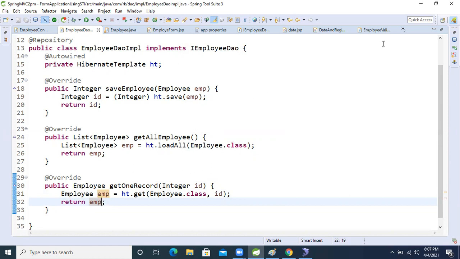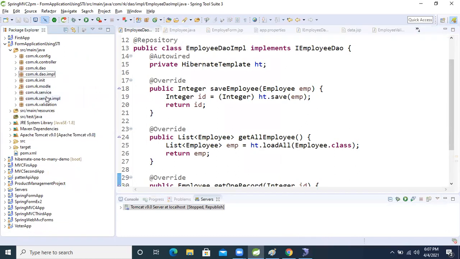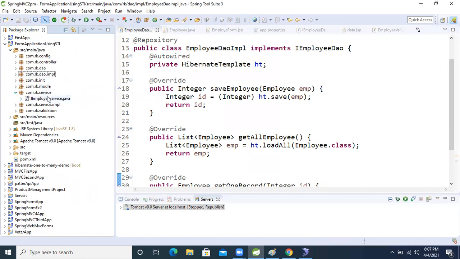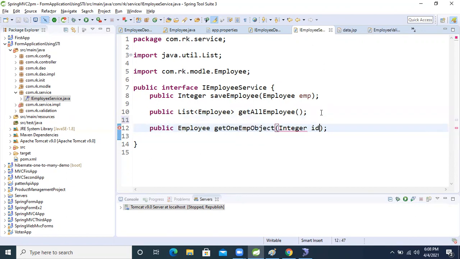Come to the service class. Here again we will write public Employee get one emp object. It will take only one argument, the id, because we need to fetch only one record from the database. After that we will go to its implementation class.